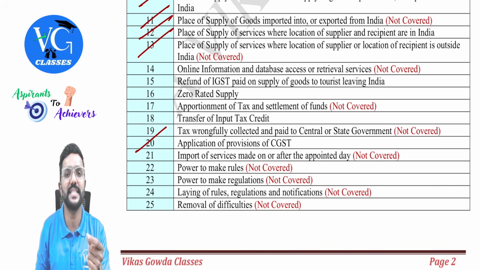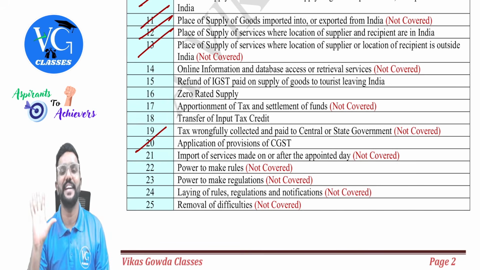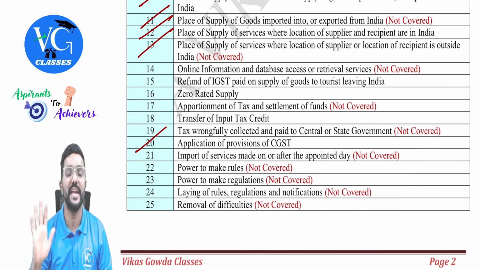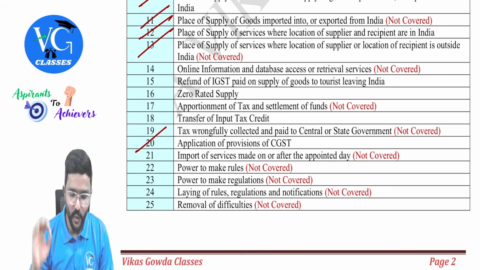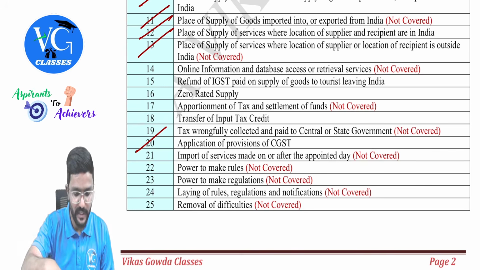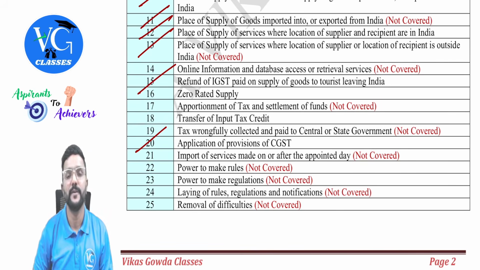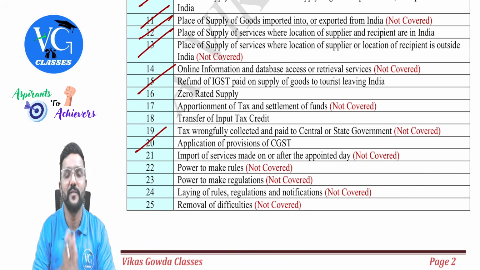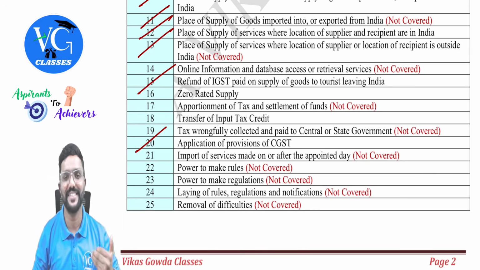And whatever IGST they have paid in India while purchasing, we will give a refund. Sir, what if that foreign tourist consumed those goods in India or gifted them to someone in India? Then no refund of IGST, guys. No refund of IGST. Got it? Yes, sir. So that is what is covered in section 15. Fine, guys. So that is all with respect to the concept of supply and place of supply, which we covered in this chapter.